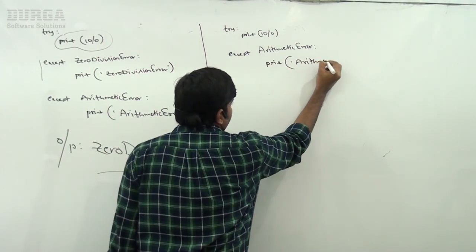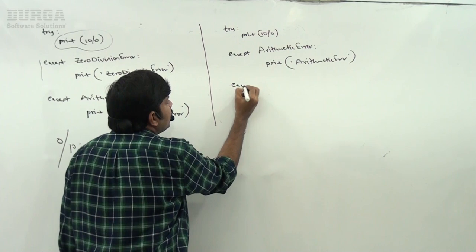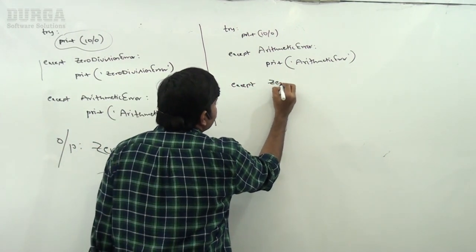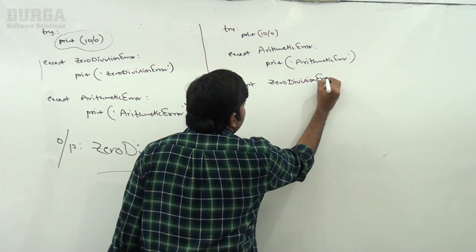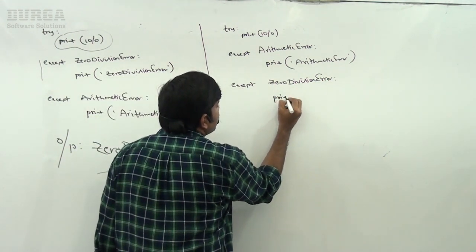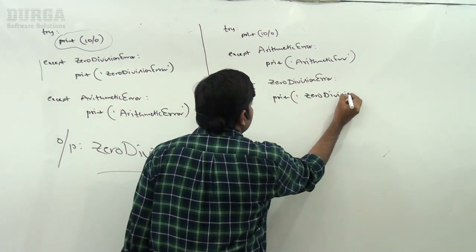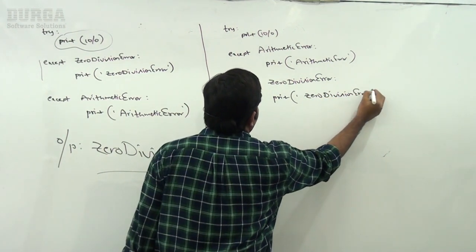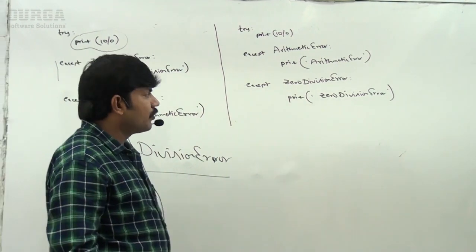The first I am taking ArithmeticError. Next, except ZeroDivisionError I am taking: print ZeroDivisionError. Same example, sir. Only difference is I changed the order. Can you please tell now which one is going to execute?